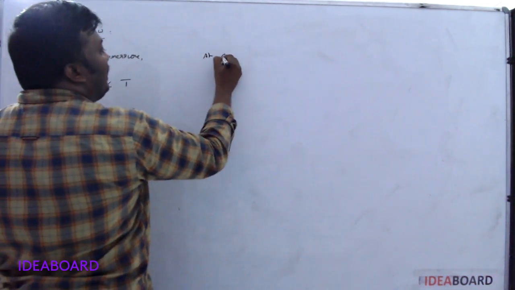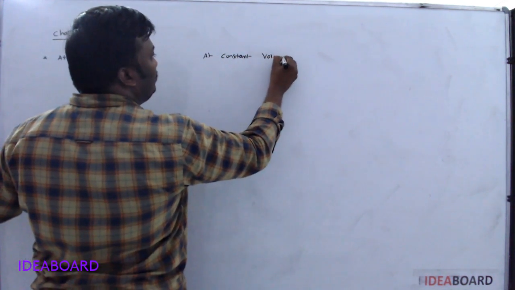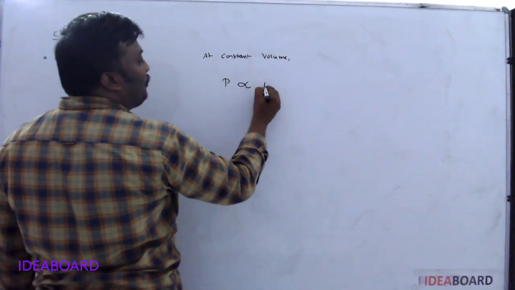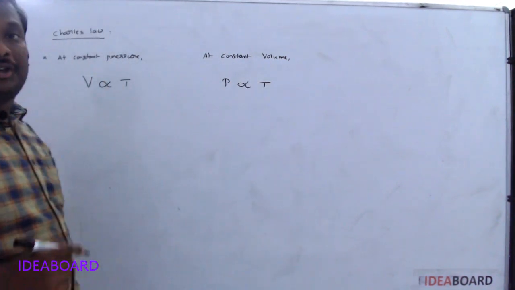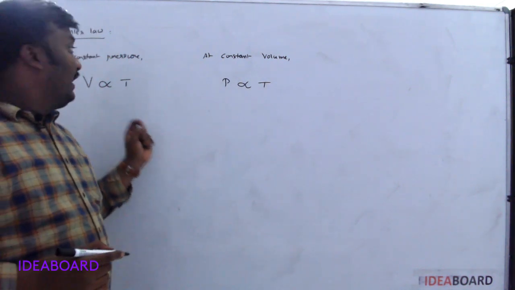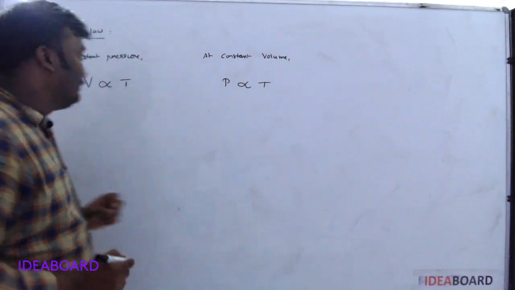Another one is at constant volume, the pressure of the gas is always directly proportional to the absolute temperature. Here, temperature must be in kelvins. For gas laws, temperature in Kelvin should be used.